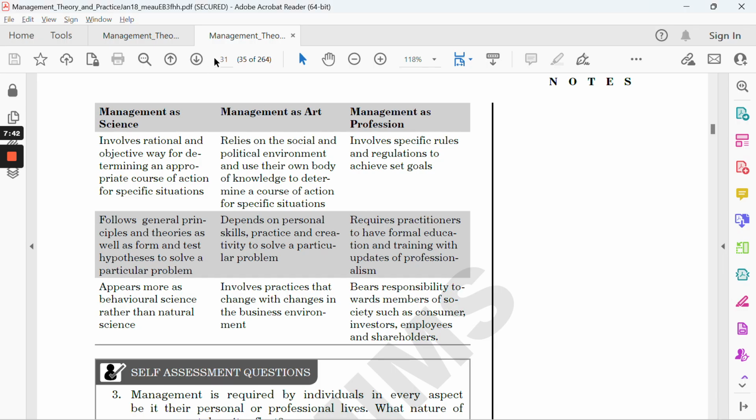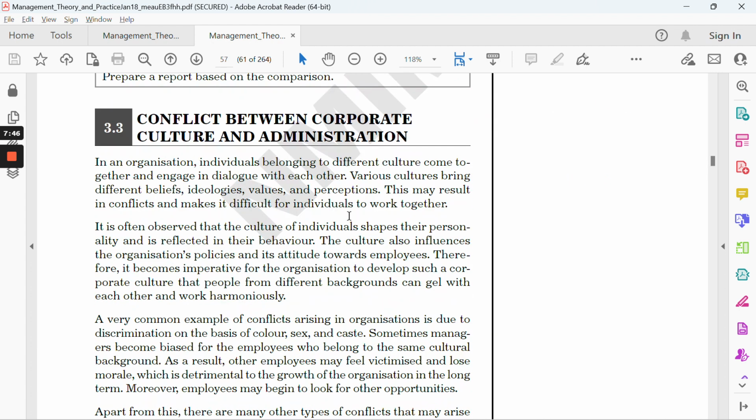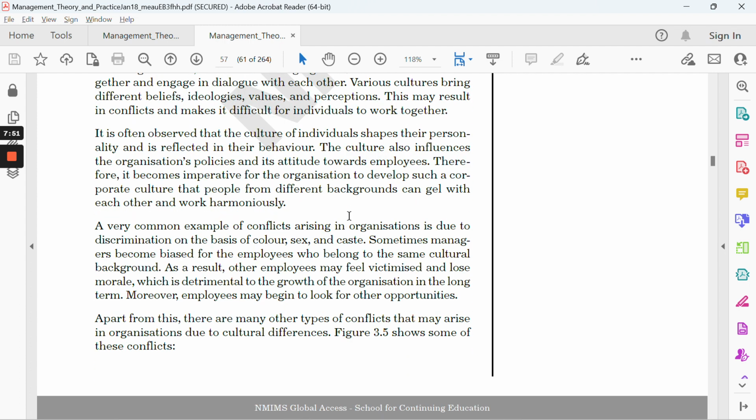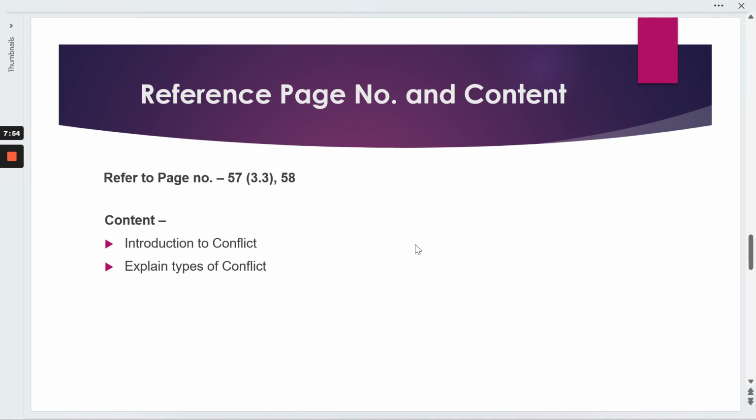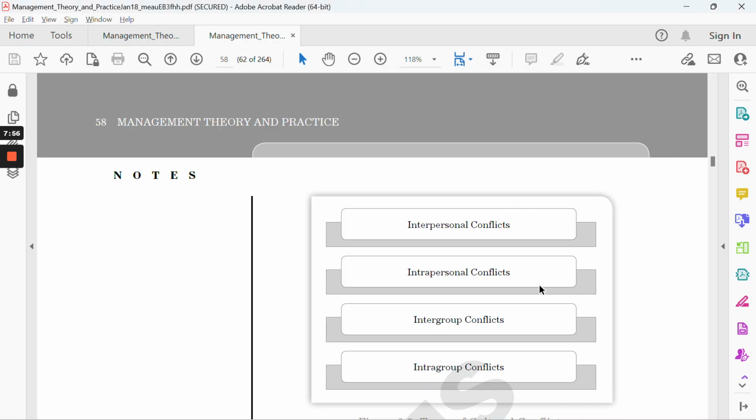So we need to talk about what conflicts are and what the different types of conflicts are. Firstly, we need to talk about what conflict is and how it normally happens in corporate culture, because we are talking about the corporate world. After that, talk about the four types of conflicts: first is interpersonal, second is intrapersonal, third is intergroup, and fourth is intragroup.